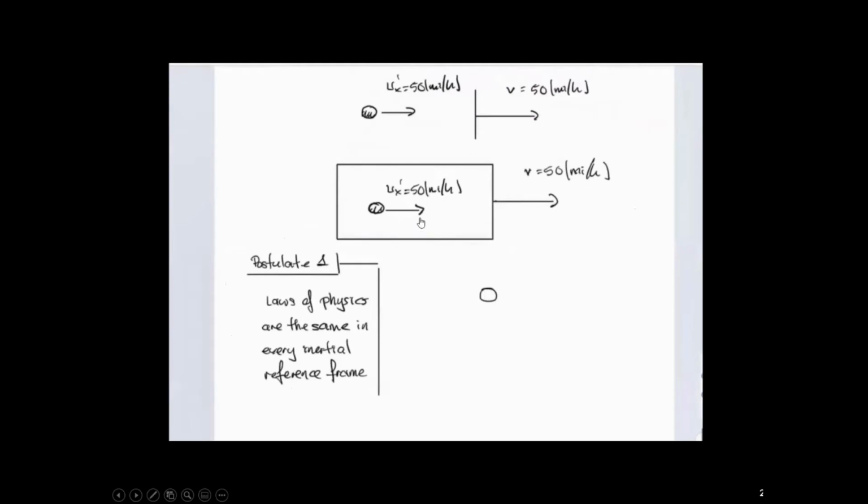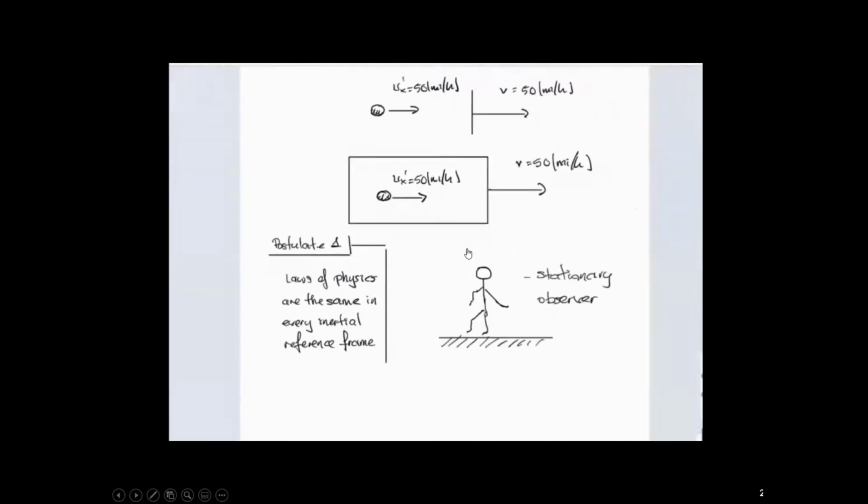The inertial reference frame is a frame of reference that's moving at a constant speed in a straight line, or it's simply stationary. All right, so let's get this outside observer. This guy is going to be a stationary observer, and somehow he's able to see the ball. How fast is this ball moving with respect to this stationary observer?